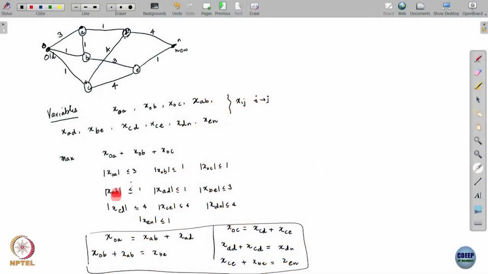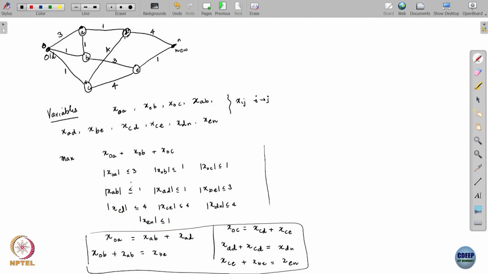Now, this is still not a linear program. Why is this not a linear program? It is not a linear program because these constraints are all non-linear, because I have an absolute value here. But I can write these in a linear form in a very easy way.